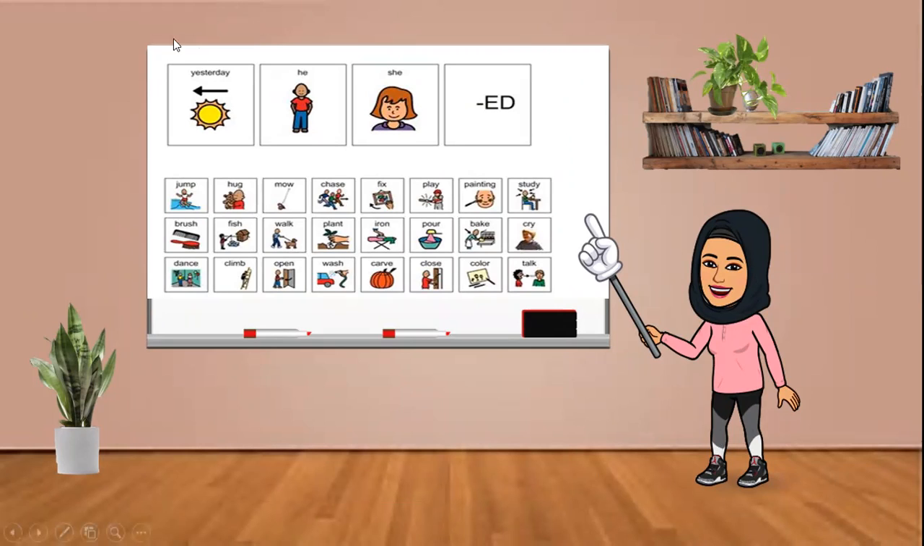Now usually we use the word yesterday and then the subject he or she, and for a regular verb we put ed. For example, jumped, hugged, mowed, chased, fixed, played, painted, studied. All of these words we call regular verbs. We only add ed to the verb. Right, let's look at examples.